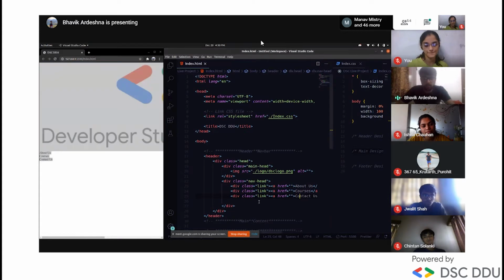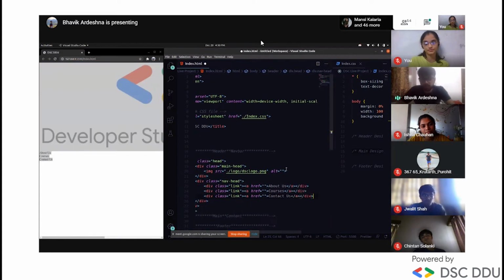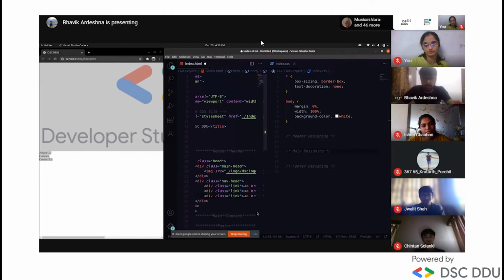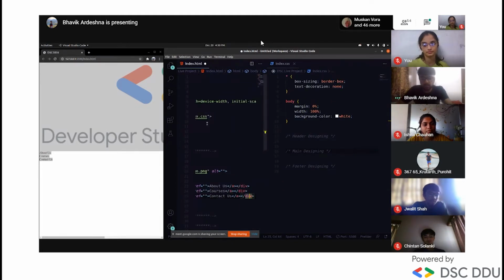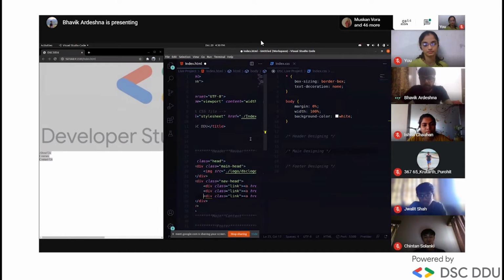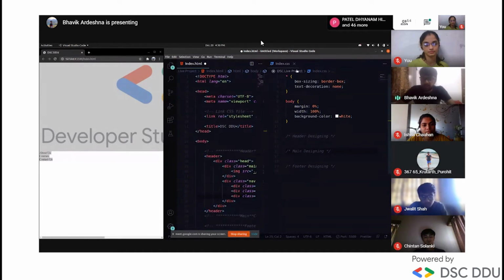Now we should design, and observe, guys, how much change will happen after we apply the CSS. This is my index.css file. I already applied some lines. First of all, I'll explain what the star is. It applies to all elements irrespective of the name.